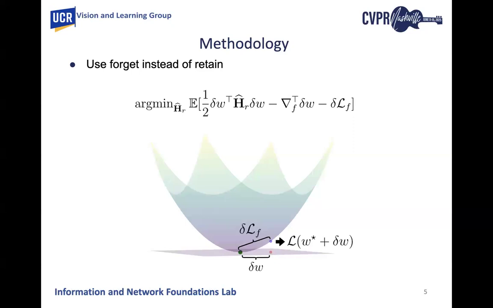Because of the Lipschitz assumption we make about the loss functions, the loss change of the retained data will be close to the loss change of the forget data. Therefore, in our objective function, we only utilize the loss change of the forget data, and then we approximate the Hessian that fits that objective function.